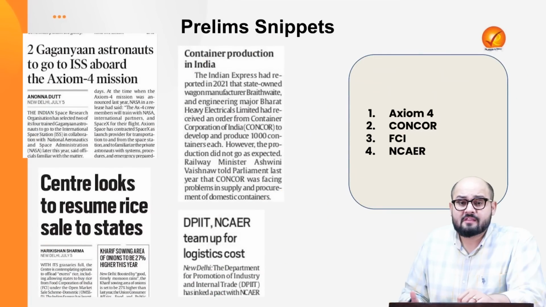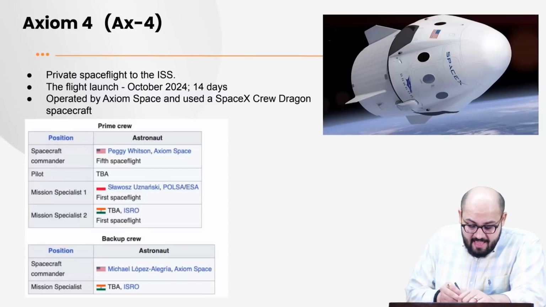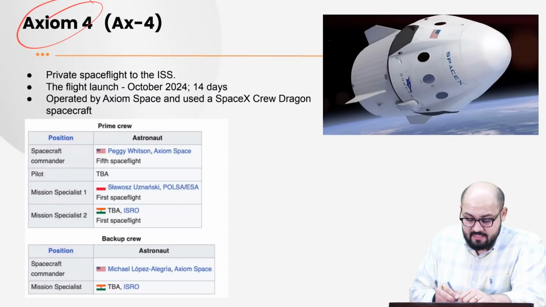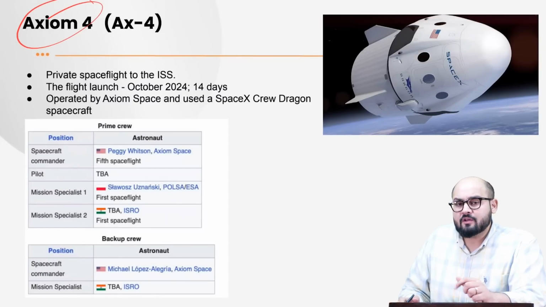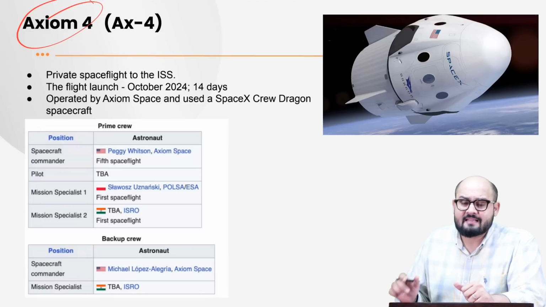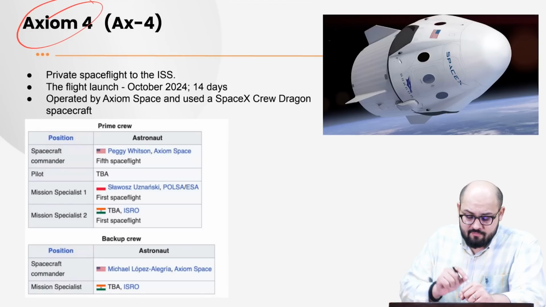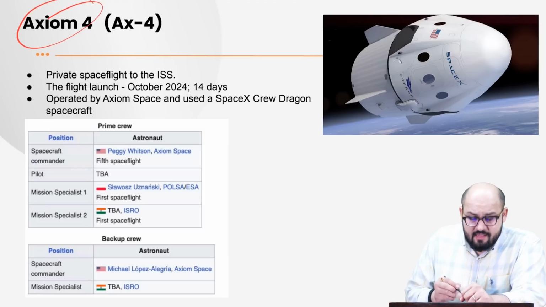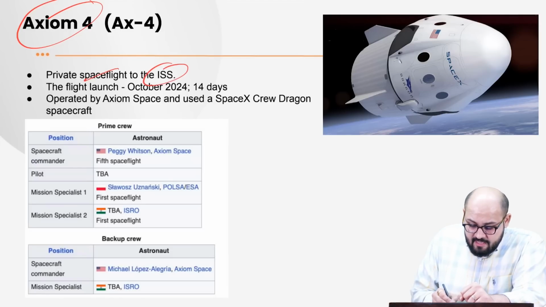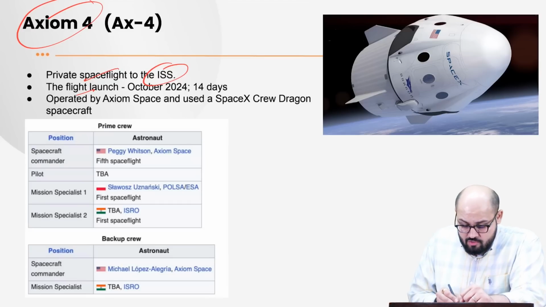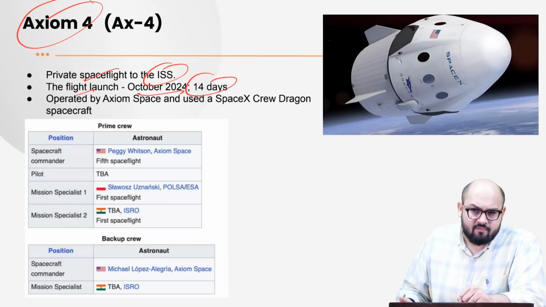So coming to the prelim snippet section, the first topic is the Axiom 4 mission, or the AX4 mission. The government of India has said that it is sending its two designated astronauts of the Gaganyaan mission for the Axiom 4 mission. Now this is a private space flight to the International Space Station, and the launch would be sometime in October, and it would stay there for 14 days.